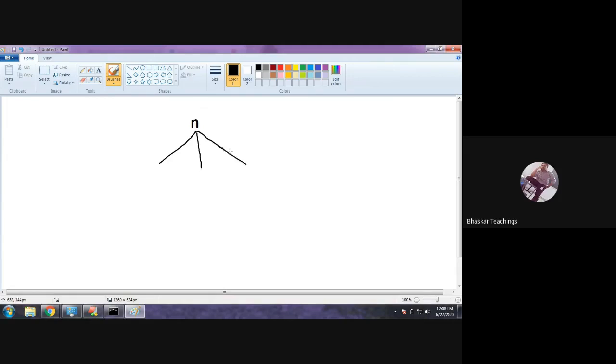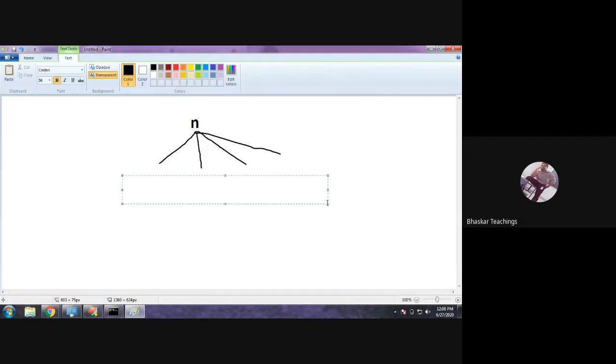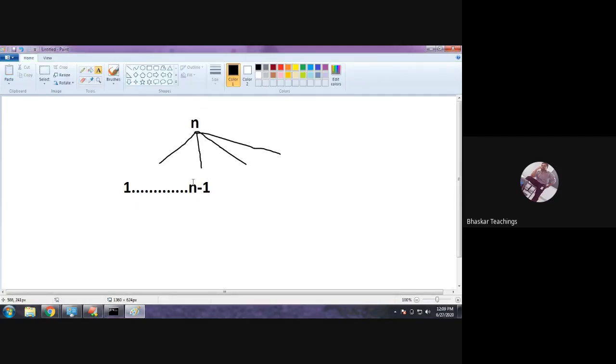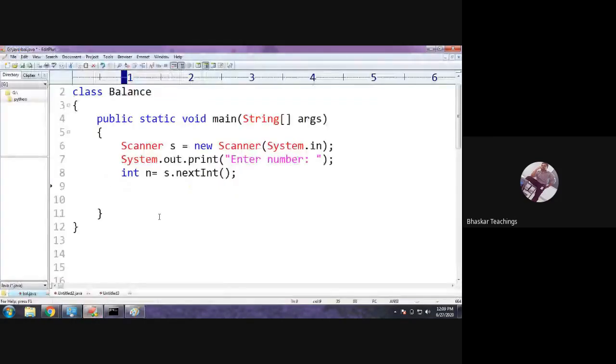What are the factors here? Any number of factors from 1 to n, not n, 1 to n minus 1, you need to check for the factors. Therefore I would take this into a loop, take these numbers into a loop, because every time you cannot check, right? Suppose I have n, you need to check if n is divisible by 1 or not.